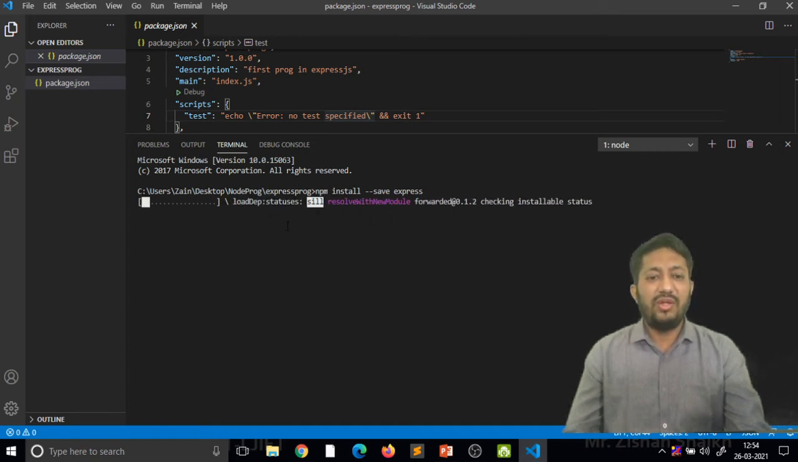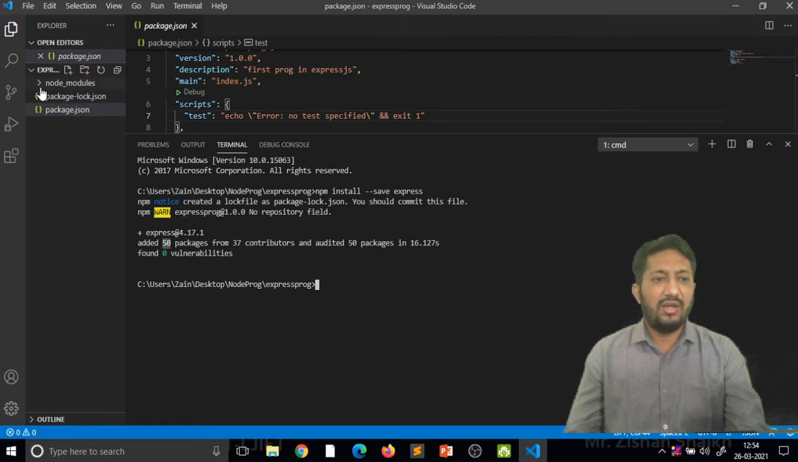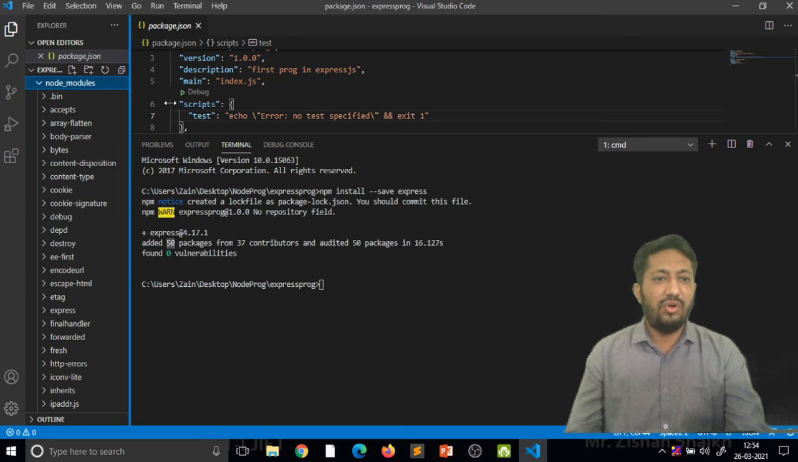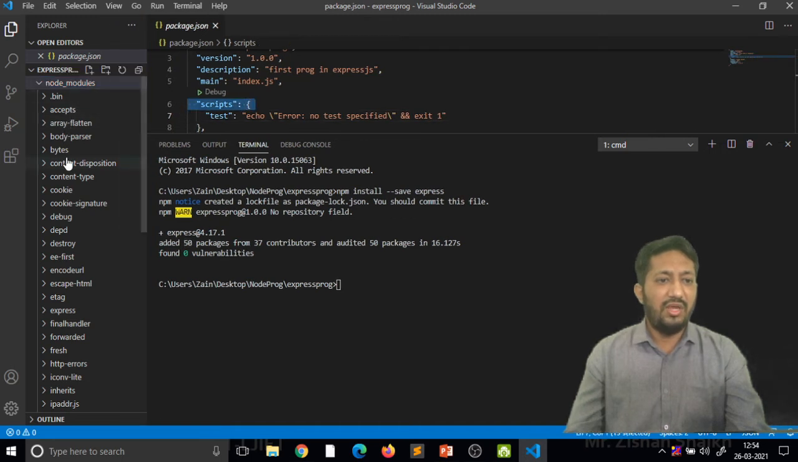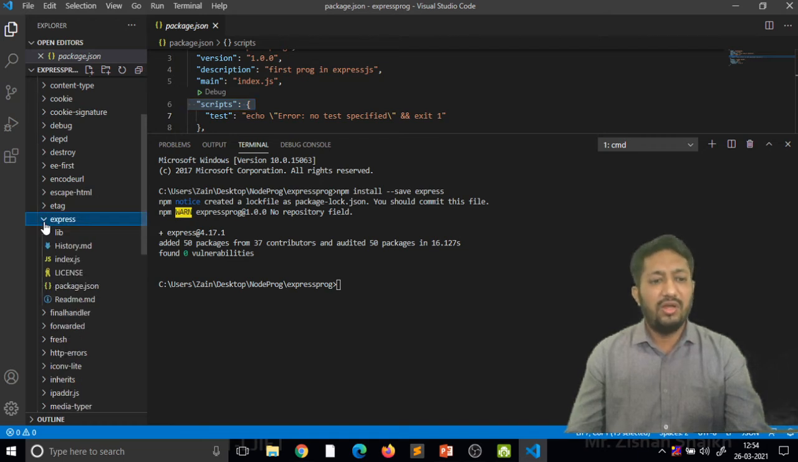After installing the Express module, you can see those modules here. You can see the node_modules folder. One by one, all the modules are installed. You can see it added 50 packages, and here in node_modules a long list of modules is installed. Bean, bytes, error, and among them is Express, which will be used in our project.